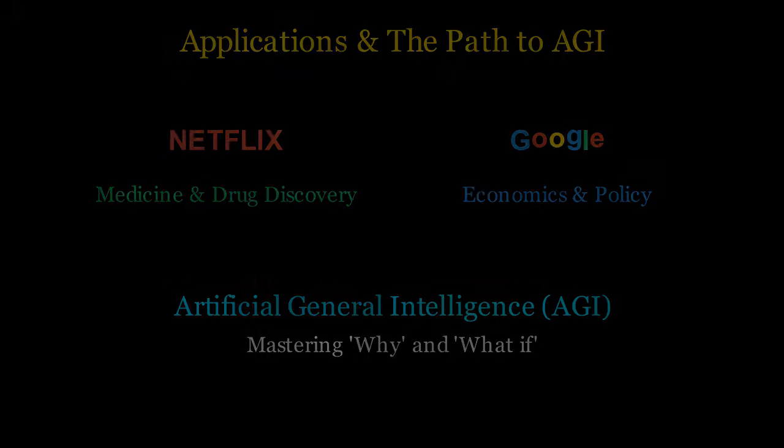In conclusion, moving from Bayes to causal Bayes is the step from being a passive observer to an active agent in the world. By combining the probabilistic rigor of Thomas Bayes with the causal logic of Judea Pearl, we unlock the true power of data science.